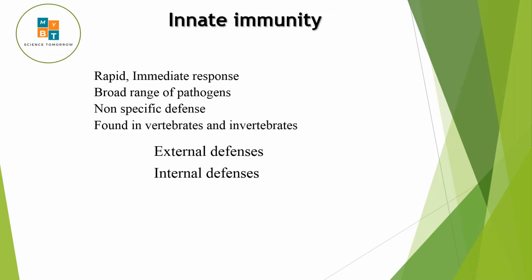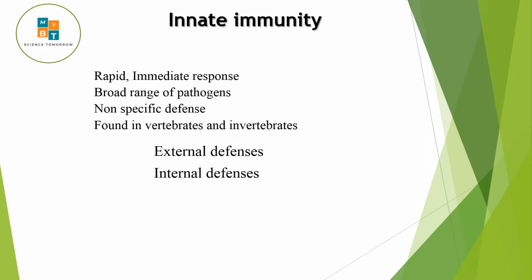Immunity can be divided mainly into two types: innate immunity and acquired immunity, which you can also call adaptive immunity. When we talk about innate immunity, the response is rapid and immediate. It acts on a broad range of pathogens and is non-specific.